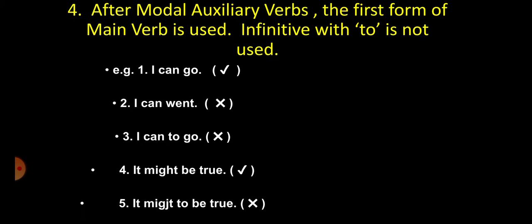Now, rule number 4. After a modal auxiliary verb, the first form of the main verb is used. Infinitive with to is not used. After a modal auxiliary, the first form of the main verb is used. No second form or third form, and no to.